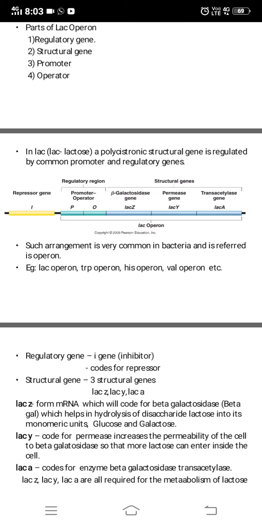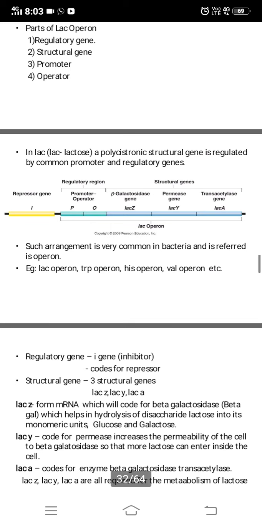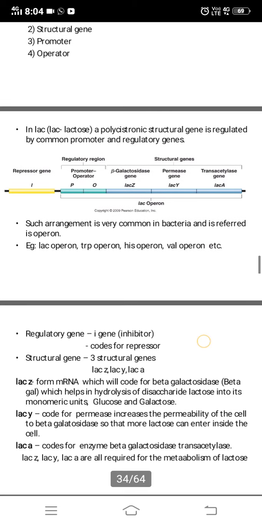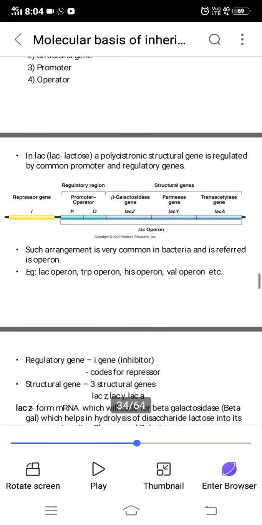I told you regulatory genes are of two types, activator and repressor. Here it codes for a repressor, so that is why it is an example of negative regulation. The structural region consists of three genes, LAC-Z, LAC-Y and LAC-A, which code for particular enzymes. We will see that.